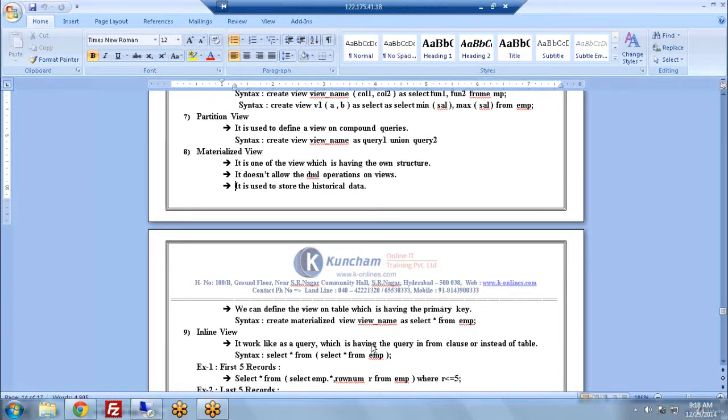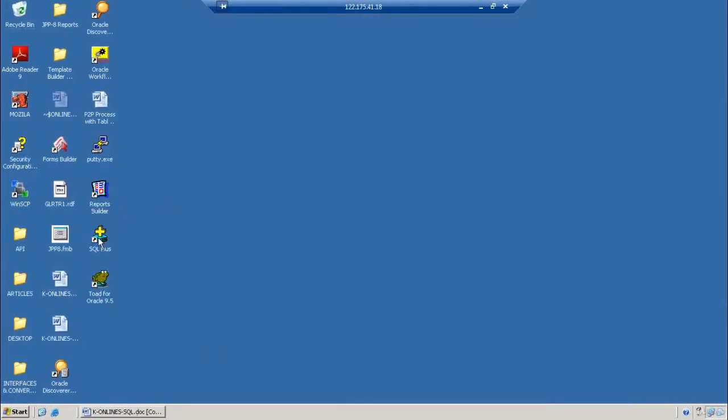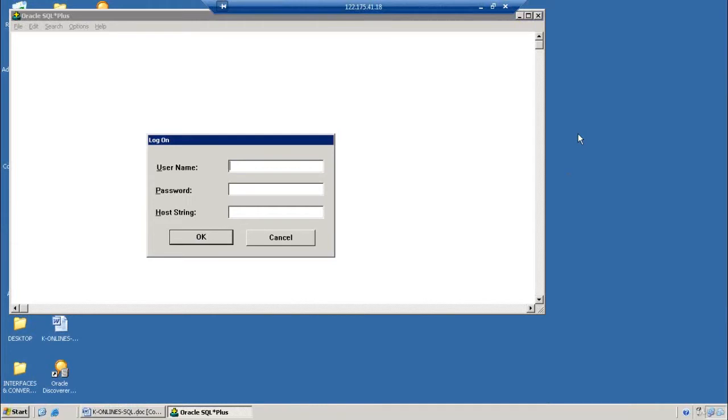Let us now create one materialized view on our existing table.